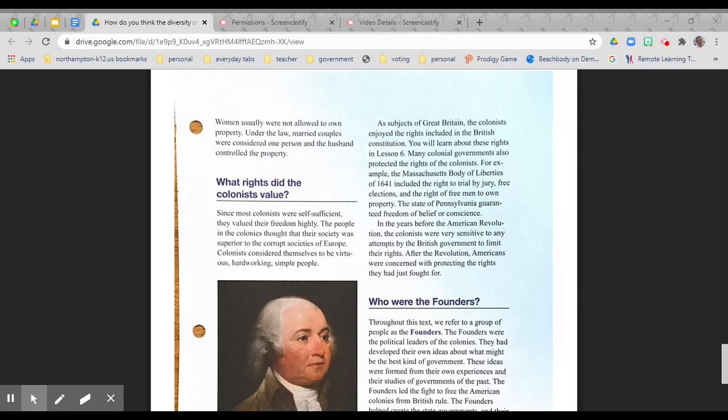You will learn about these rights in Lesson 6. Many colonial governments also protected the rights of the colonists. For example, the Massachusetts Body of Liberties of 1641 included the right to trial by jury, free elections, and the right of free men to own property. The state of Pennsylvania guaranteed freedom of belief or conscience. In the years before the American Revolution, the colonists were very sensitive to any attempts by the British government to limit their rights. After the Revolution, Americans were concerned with protecting the rights they had just fought for.